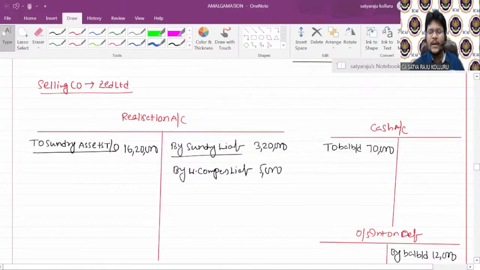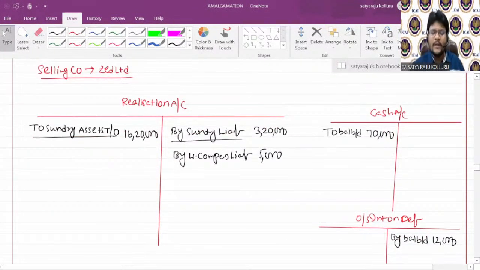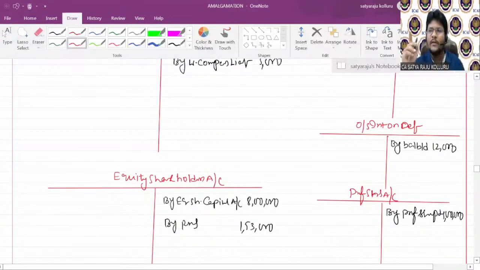Then accounting treatment in the books of the selling company. Now I completed step number 1, dismantling of the balance sheet. If you consider here, assets taken over are transferred to realization at book value, and liabilities taken over are also transferred to realization account at book value. One more liability, which is workman compensation liability, some part of the reserve we treated as a liability. That liability is also taken over by the purchasing company. Cash not taken over by the purchasing company, separately open. Outstanding interest on debentures not taken over by the purchasing company, separately open. Equity shareholders, preference shareholders, separately open.